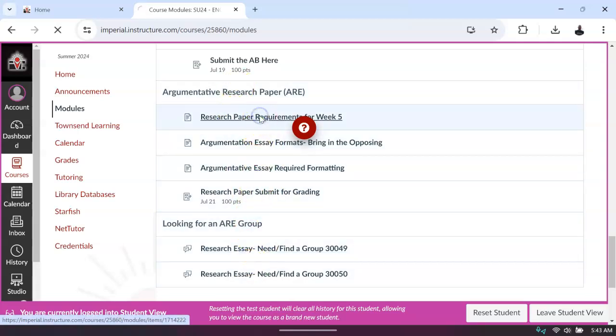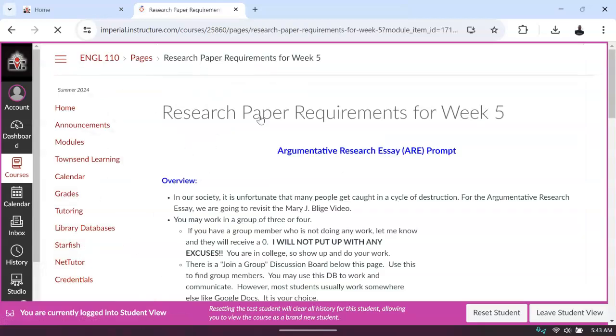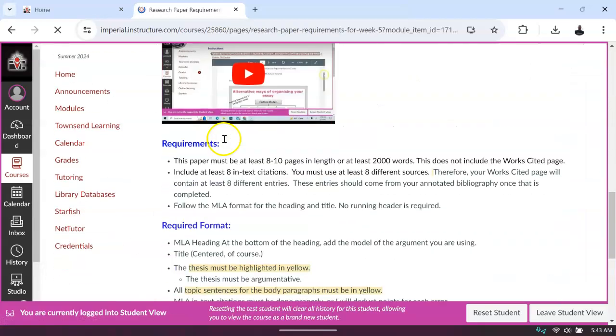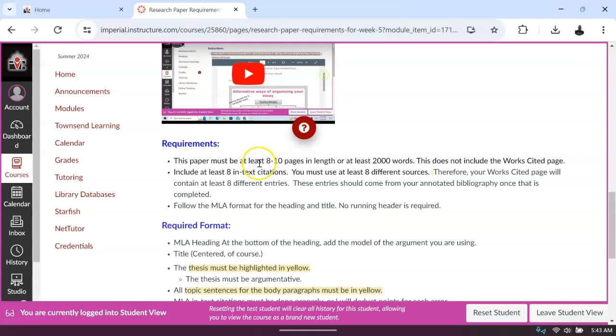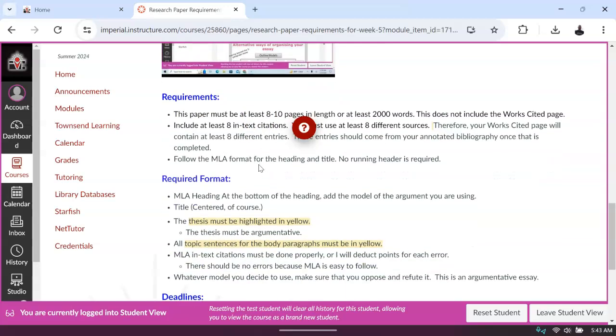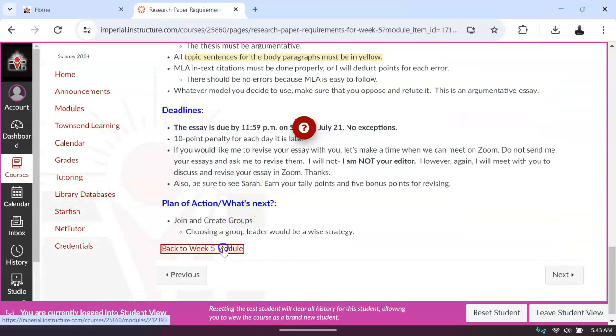And also, let me click on this. When you click on this video and other videos, I'm reusing them since I pay for closed captioning. Again, I tell you, this video was used last summer. The content's the same, however, use the dates in the current model. So watch this, but if it says this is due July 23rd, actually ours is due July 21st, because there's a difference in the dates. But go ahead and watch those. Everything else is the same.